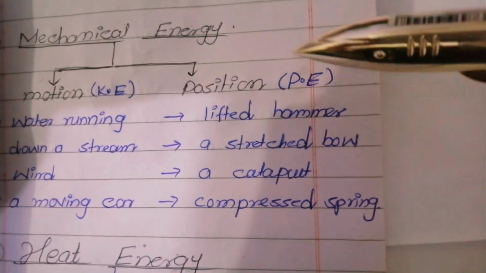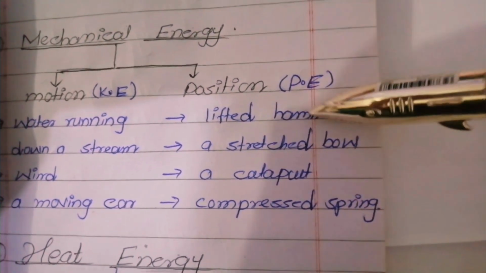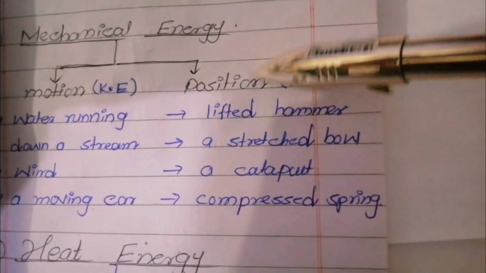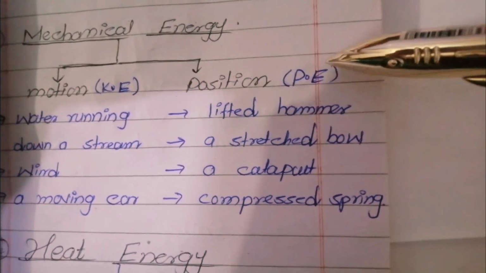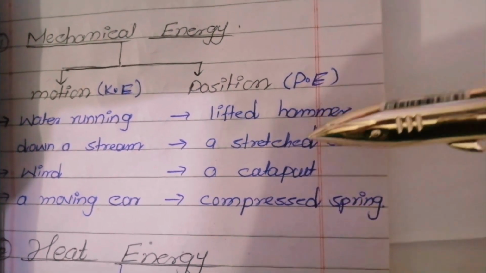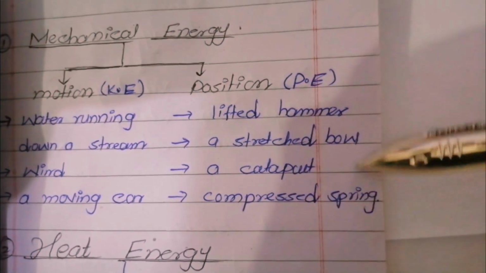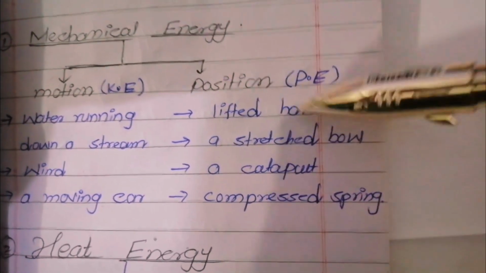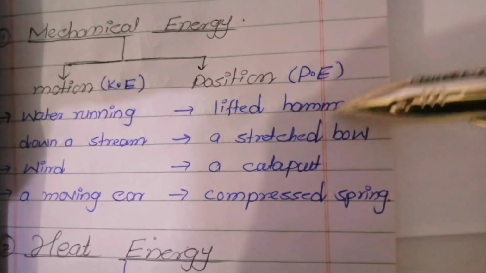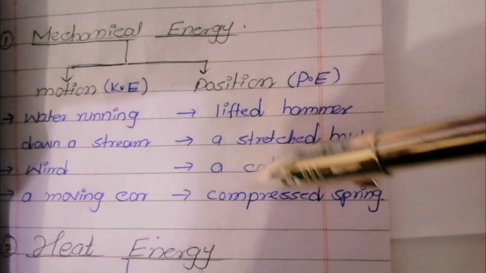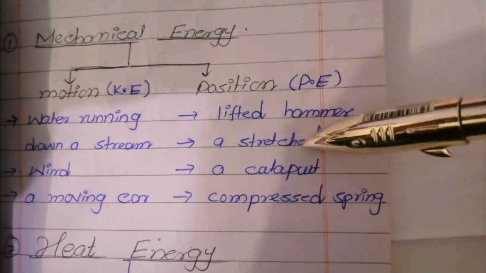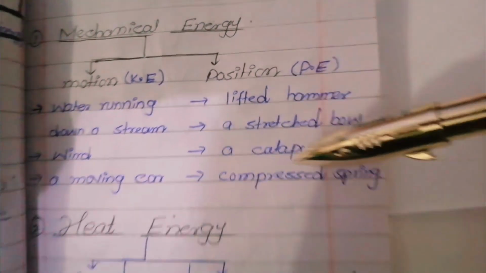This hammer has stored energy due to its height, so that is why this energy is called potential energy. A stretched bow, catapult, compressed spring, these all have potential energy, the energy stored in their bodies due to the position of the bodies.